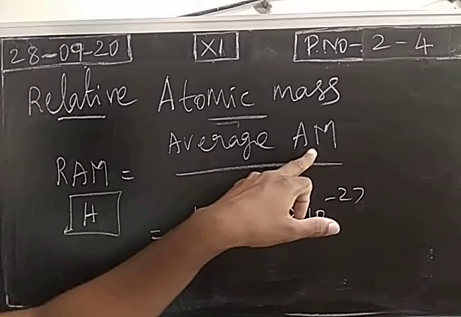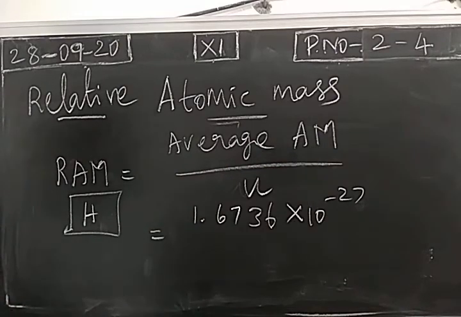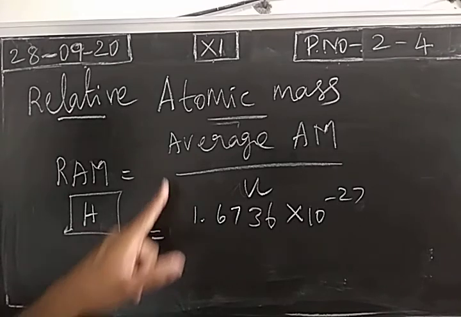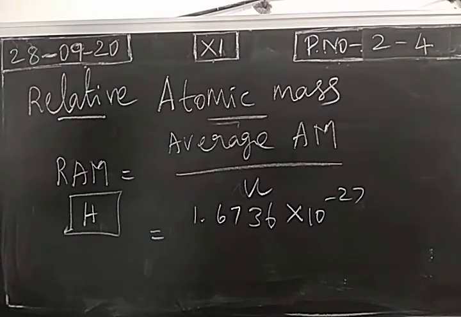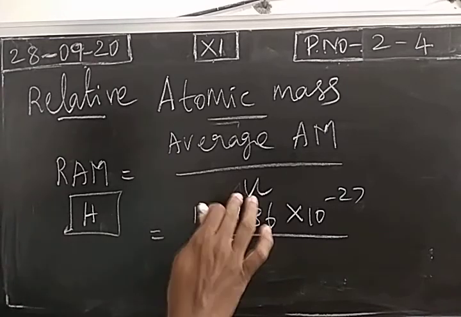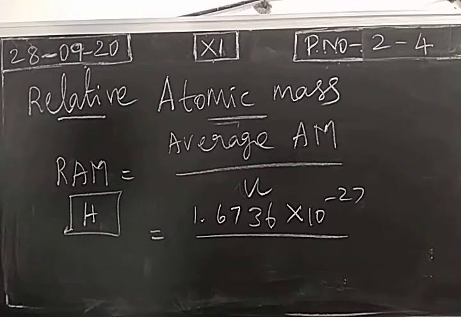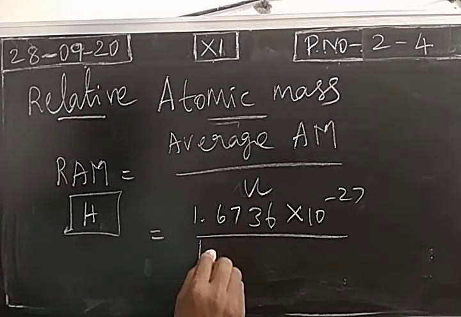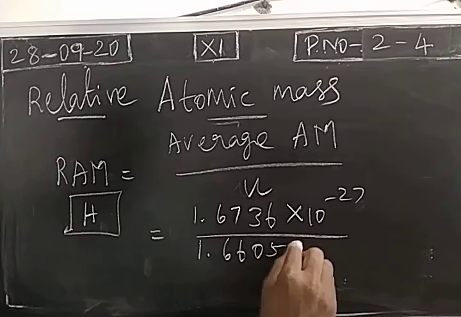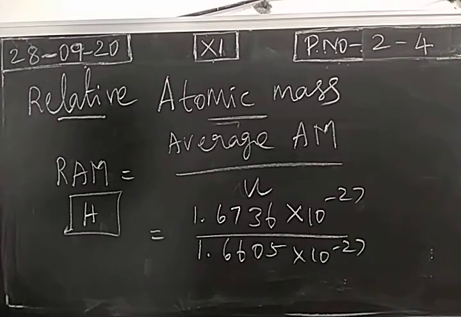Always we have to calculate average atomic mass of an element. Don't calculate atomic mass of one particular isotope. So to find the relative atomic mass of hydrogen, we first calculate average atomic mass of hydrogen. The value is 1.6736 into 10 power minus 27 kilogram. And we know one atomic mass unit or unified atomic mass value as 1.6605 into 10 power minus 27 kilogram.